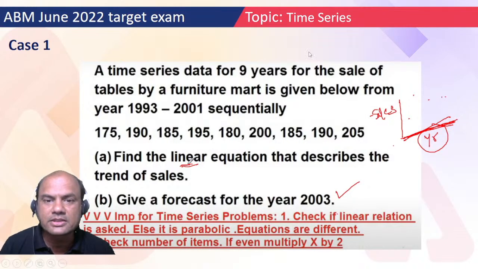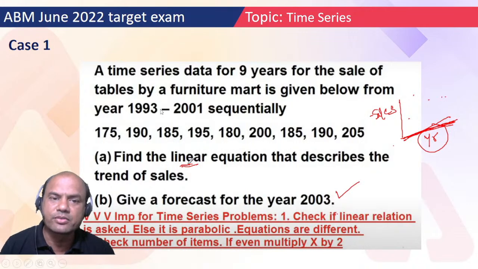But in time series, X always moves evenly. Always. Evenly means after 93, 94, 95, 96, 97. So X will be in sequential order. Okay. So now we have got this point.